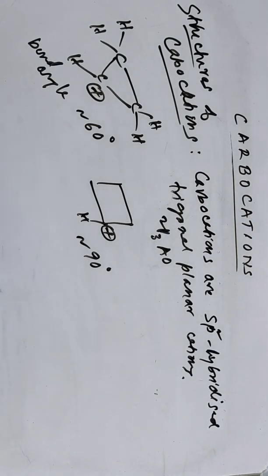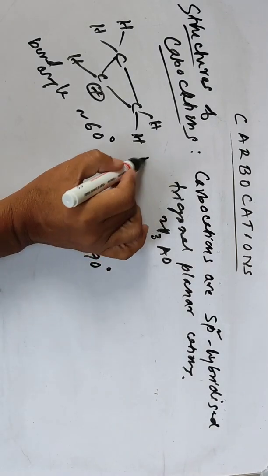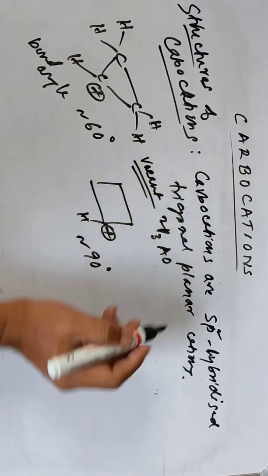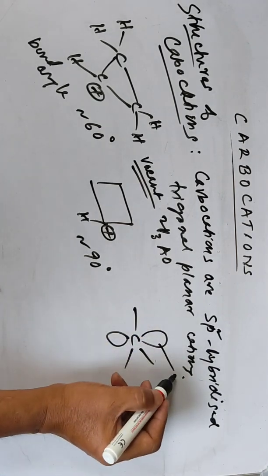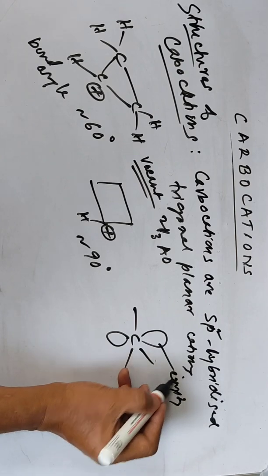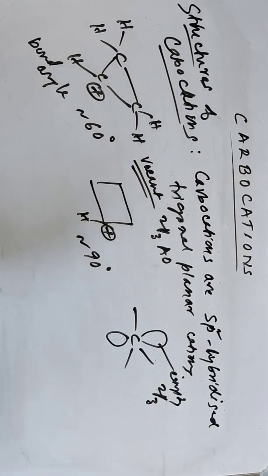So the angles might not be 120. What I am telling is that, in general, carbocations are planar, sp2 hybridized, trigonal planar, having a vacant, empty p atomic orbital. The angle is 120 degrees, but deviation takes place from this angle as well as from planarity. So I am giving some examples. Now let's come to the